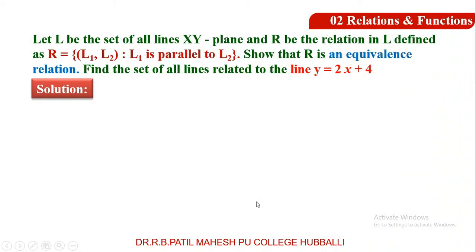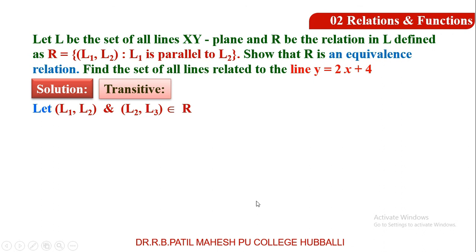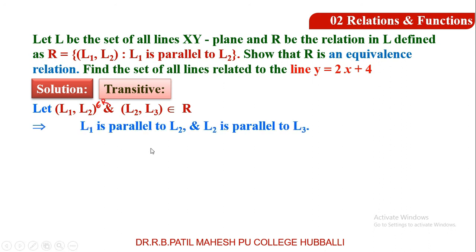Next, for transitive, two ordered pairs. L1, L2 belongs to R. Here we should write L1, L2 belongs to R and L2, L3 belongs to R. For the first ordered pair, L1, L2 belongs to R is nothing but L1 is parallel to L2 and second ordered pair L2, L3 belongs to R is nothing but L2 is parallel to L3. See the diagram. L1 is parallel to L2, L2 is parallel to L3.